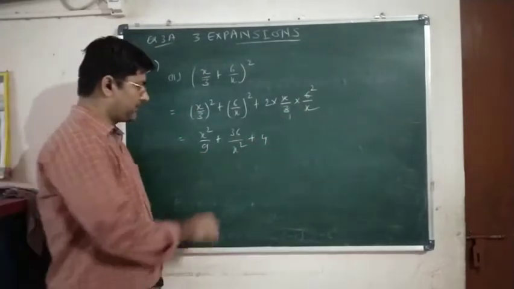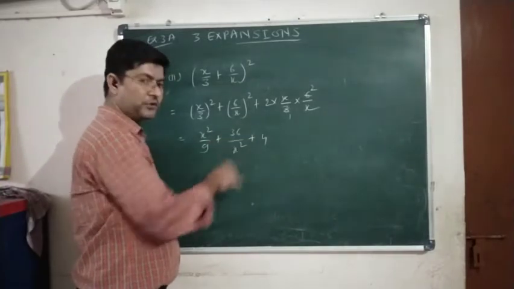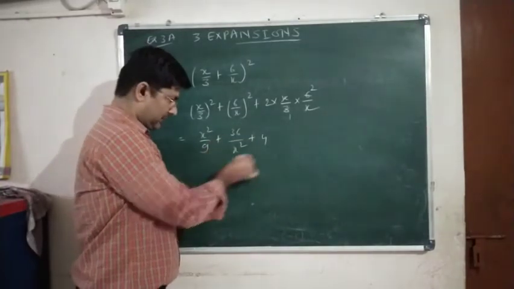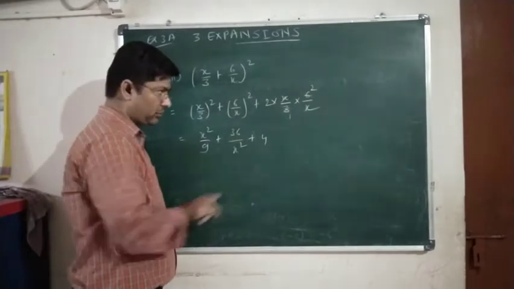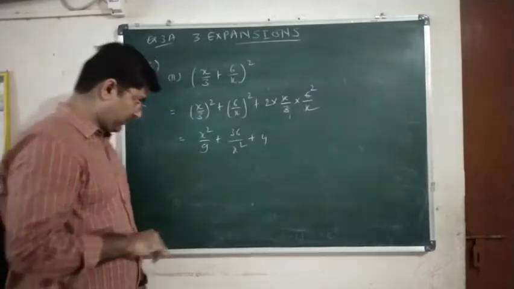Many students have the habit of cancelling like this, x² and 9 4s are. Don't do that. These terms are not in multiplication. Yes or no? Only if multiplication is there can you reduce. So keep this in mind.